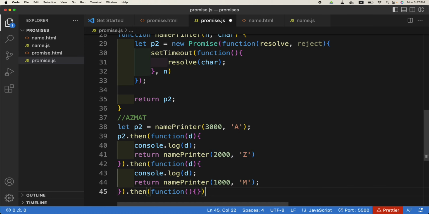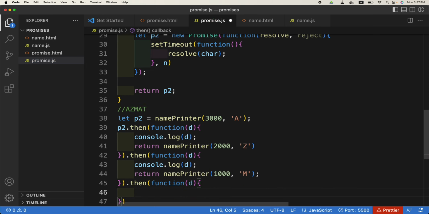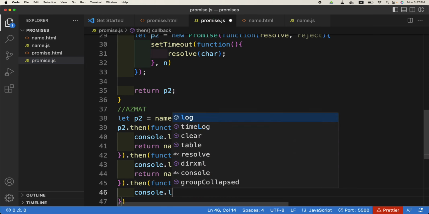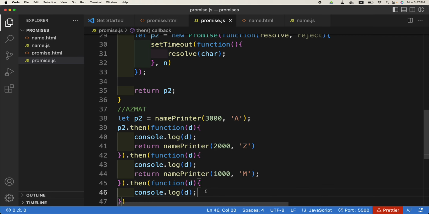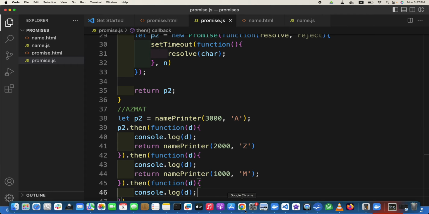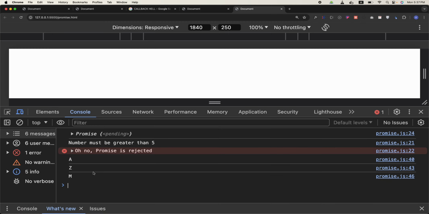and here we will console.log d again. Each time it is called, it has its own value. So now it will be printing. Is it okay? So you can move on.